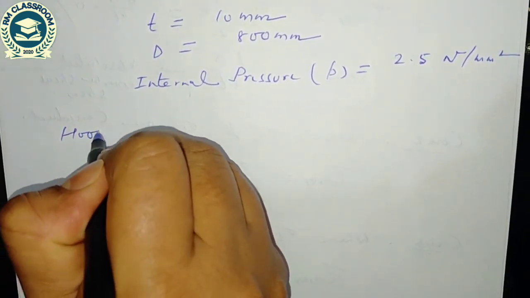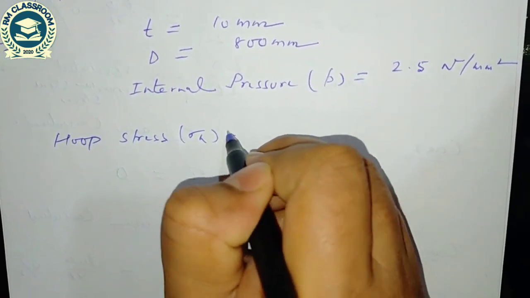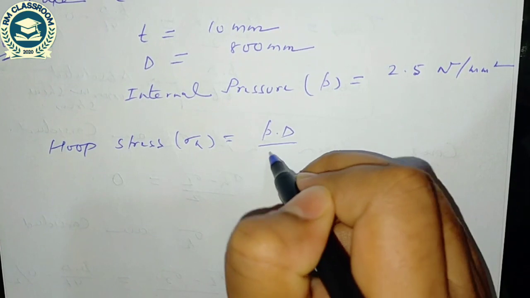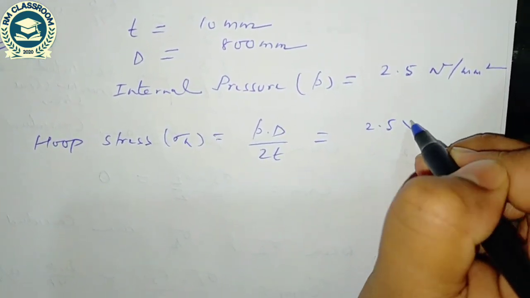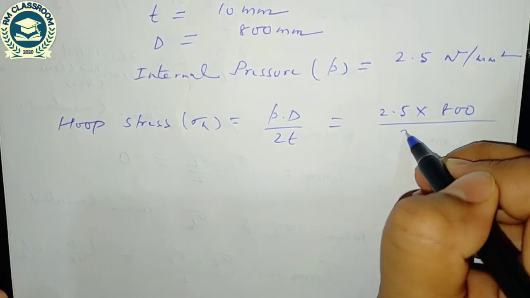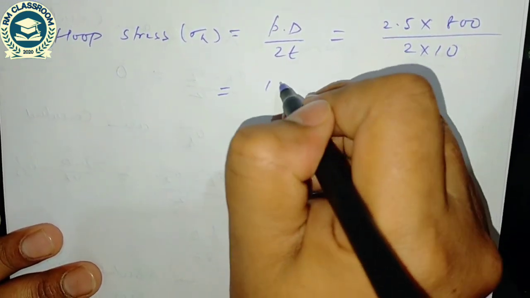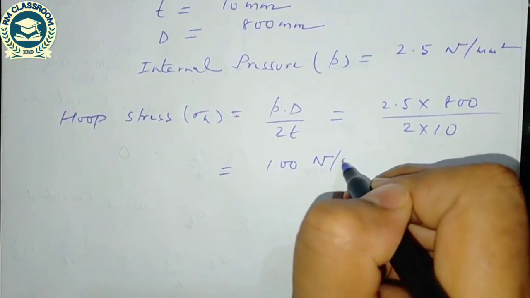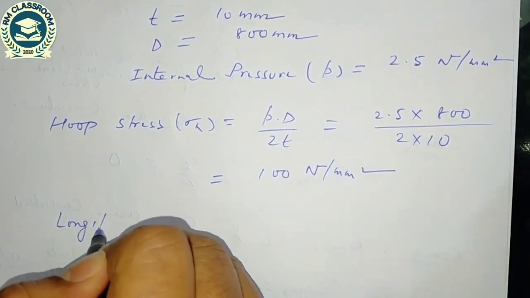Hoop stress sigma h is equal to P into D divided by 2T. 2.5 into diameter 800 mm divided by 2 into 10. Hoop stress is coming 100 Newton per mm square.